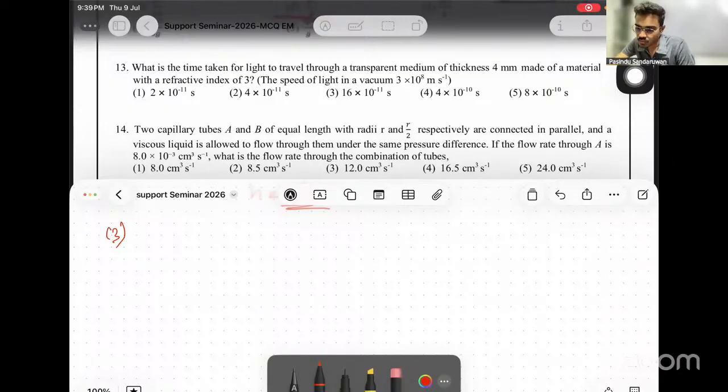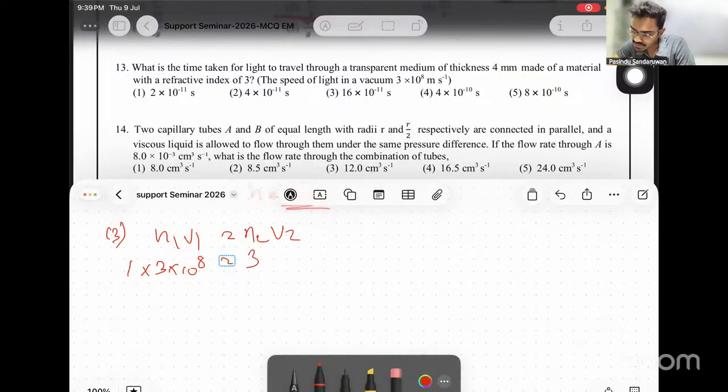What is the time taken for light to travel through a transparent medium of thickness 4 millimeters made of a material with refractive index of 3? The speed of light in vacuum is given. To find the time, we need the speed first. Then n1 v1 equals n2 v2. Find the speed. In vacuum, 1 times 3 to the power 8.